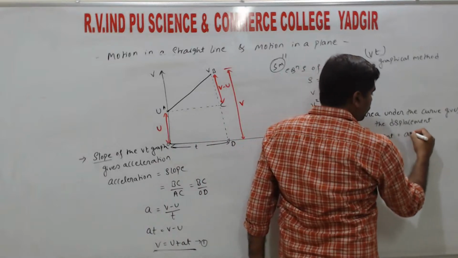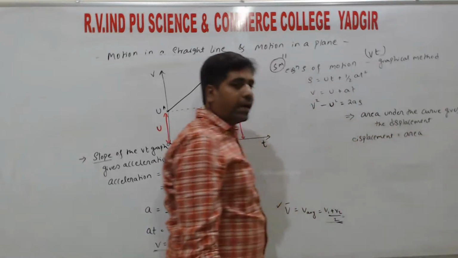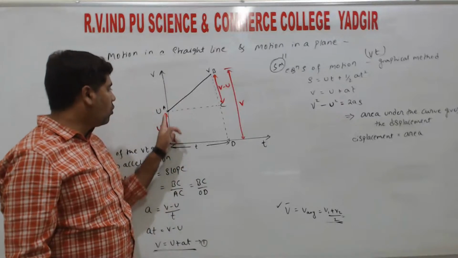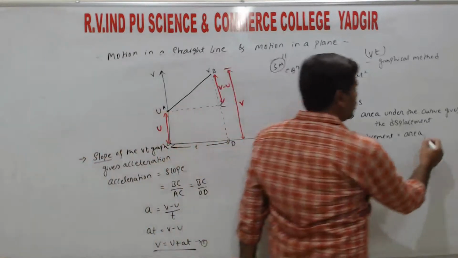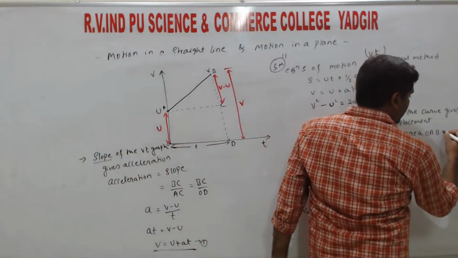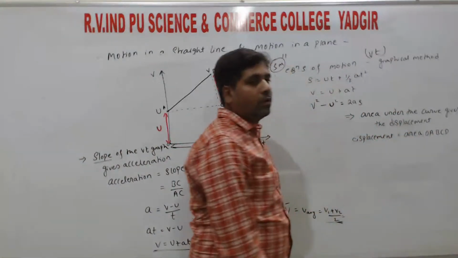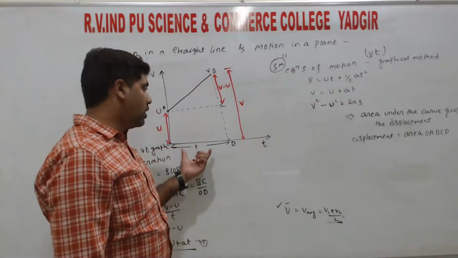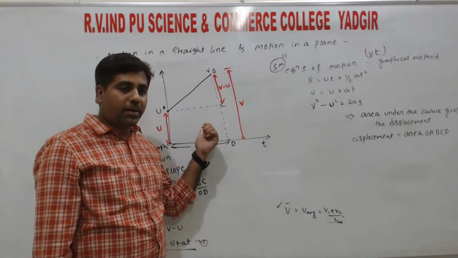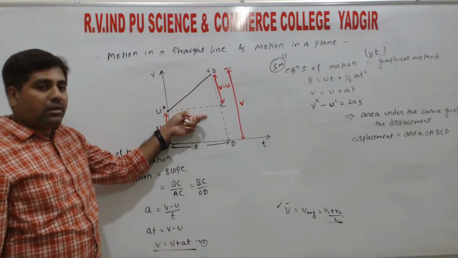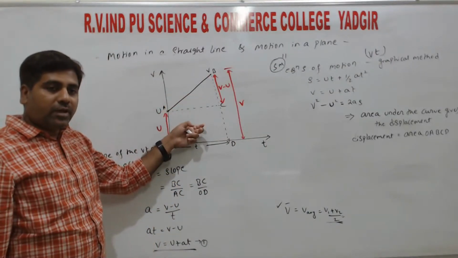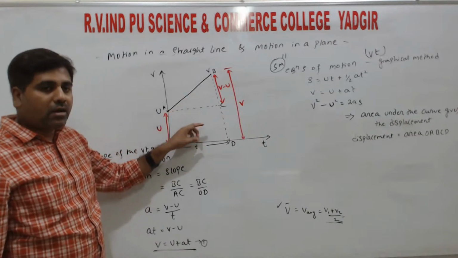is equal to area. The area considered starts from O, A, B, C, D, right? If you remember the trapezium formula, you can directly substitute it, or you can split into two: one is the area of a triangle and another is the area of a rectangle. The diagram is clearly visible.